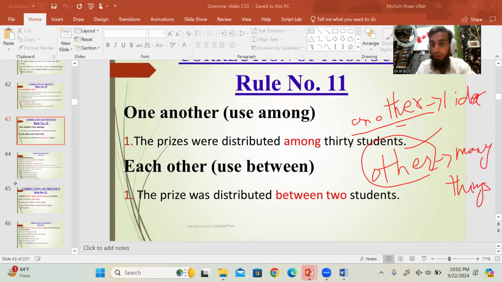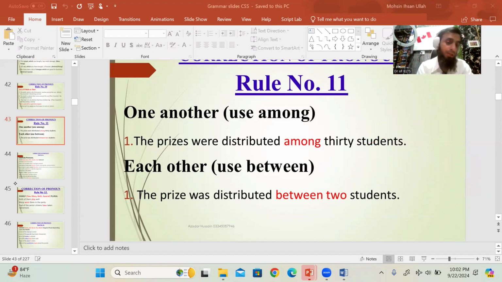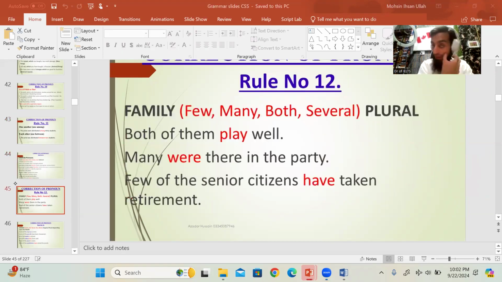लेकिन अगर आपका मतलब है if you want to mean one, then you have to use another idea, another concept, another person. Another people नहीं आएगा, right? People के साथ other आएगा, one के साथ another आएगा, right? Okay. Next we have this formula, family, family term.